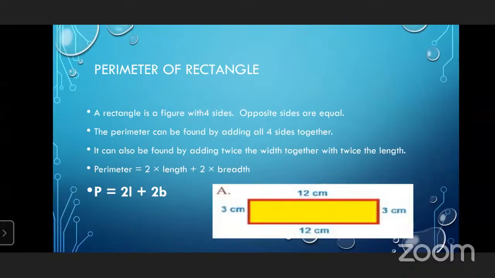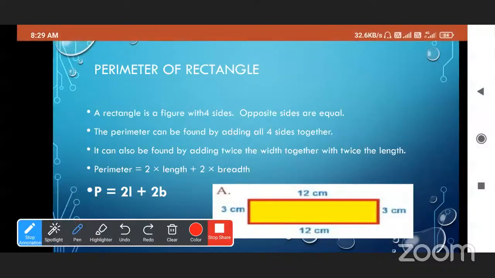In a rectangle, opposite sides are equal. The perimeter can be found by adding all four sides together. We know that. So it can be found by adding twice the length and twice the width. So perimeter is equal to 2 multiplied by length plus 2 multiplied by breadth, or width. We get the formula 2L plus 2B.